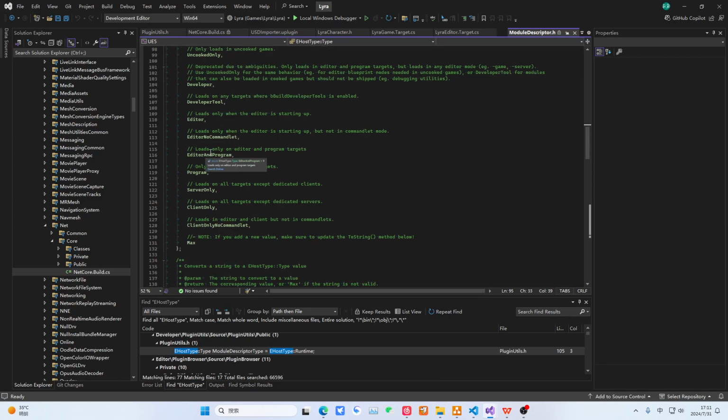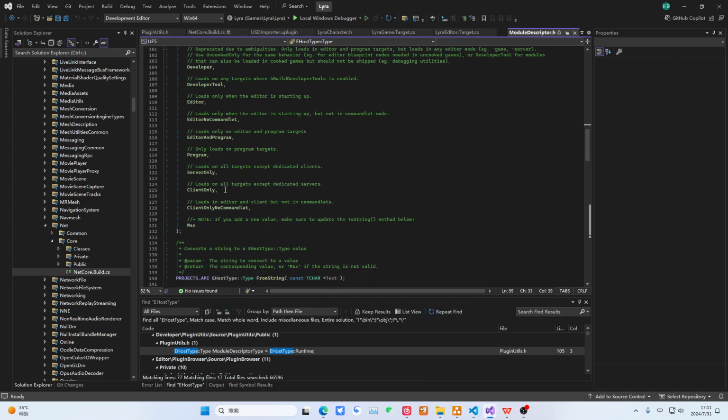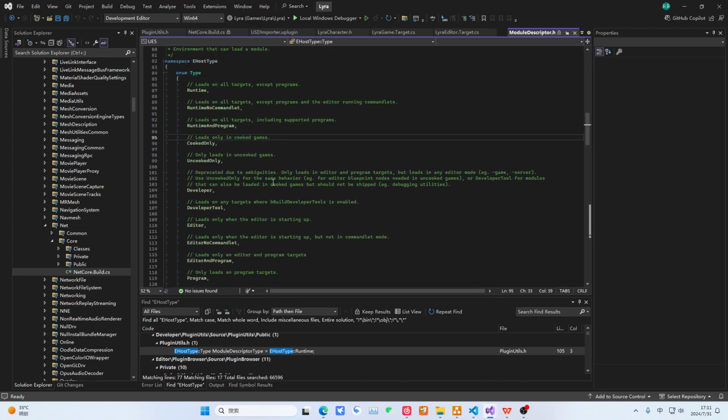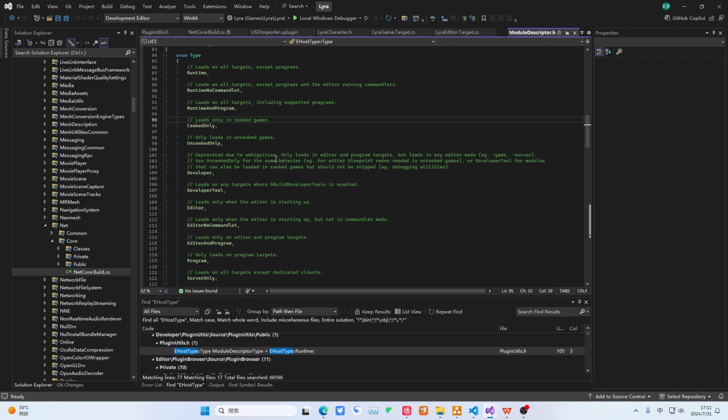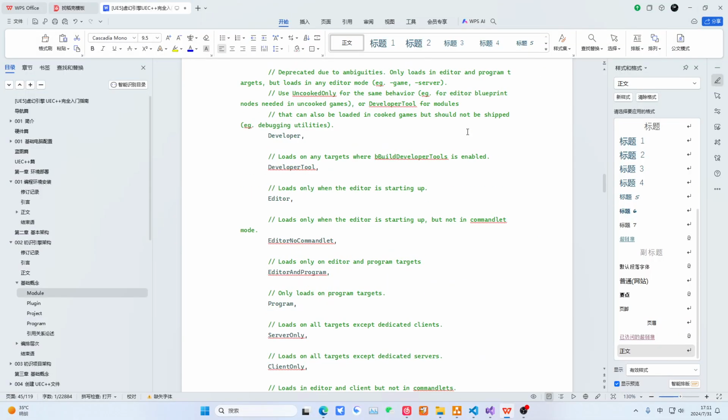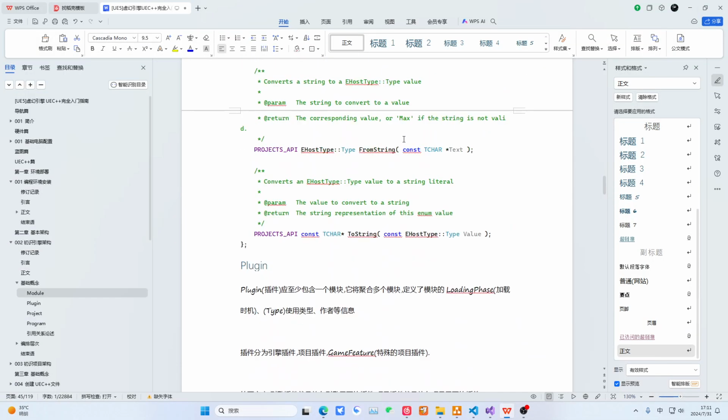Then editor will standalone program, or a server, or a client without command line arguments. For Macs, okay, this is the development environment. There are many more, but for now, you only need to know about the editor. Editor and runtime are enough. Okay, so after we look at these two files, you will have a clear understanding of the module definition.